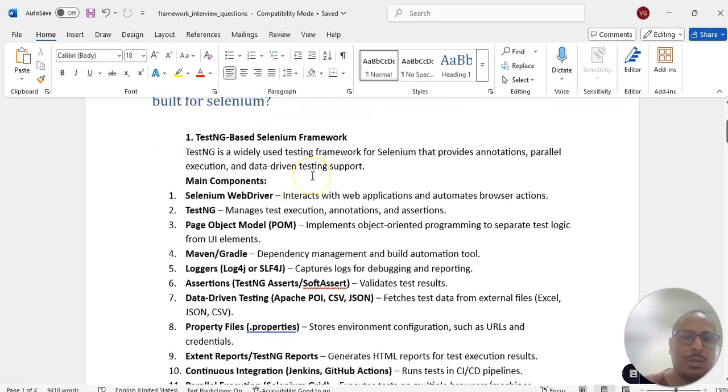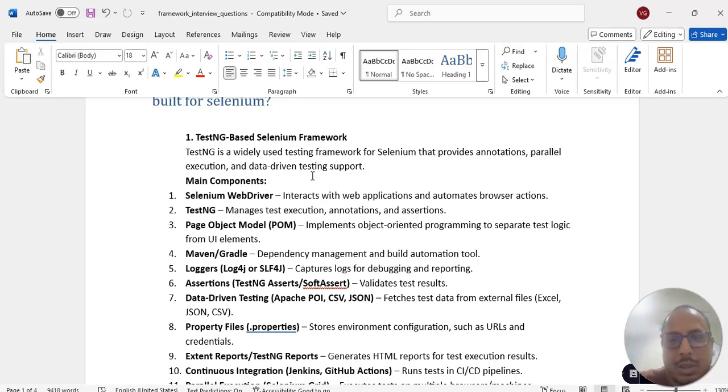If we want to build it, first we have to create the Maven project. That is the basic thing; we require a Maven project. And then if we are working with Selenium, with Java or Python, whatever language, we require Selenium WebDriver. WebDriver means if you want to interact with the browser actions, we require a WebDriver.